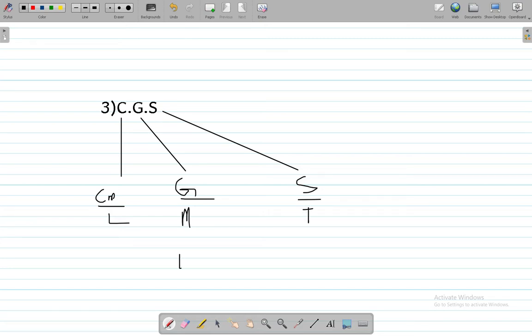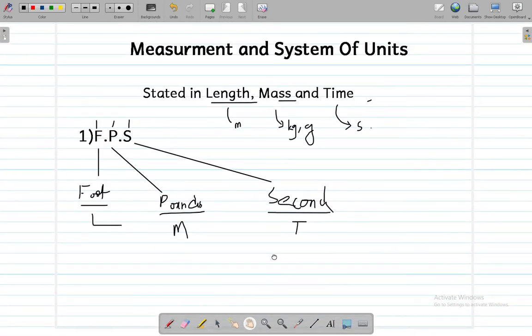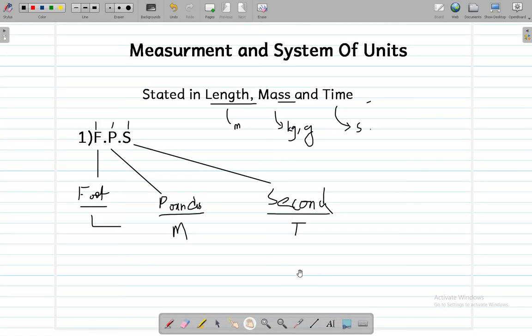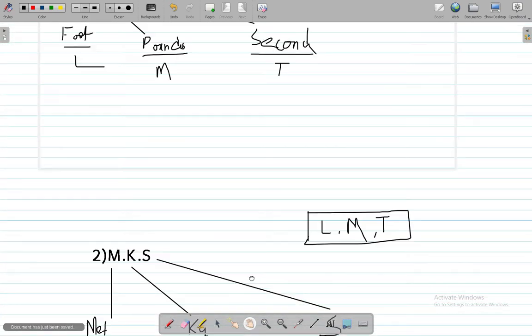As you can see, all the orders are in LMT form. Another thing to notice here is that in all these systems the unit for time is second, like in the FPS, in the MKS and in the CGS.